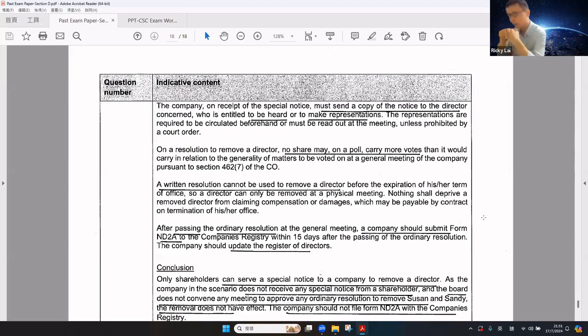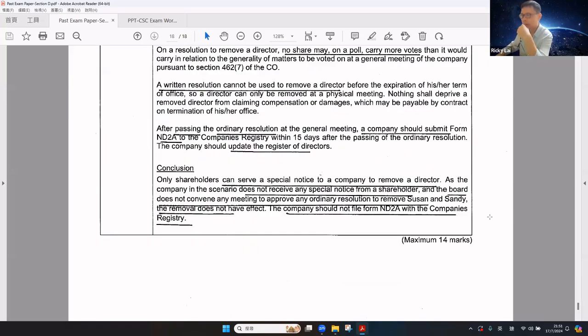A written resolution cannot be used to remove the directors. So this must be passed at the general meeting by ordinary resolution. At the general meeting, after passing the ordinary resolution, the company should file the Form ND2A with the Company Registry within 15 days after passing the ordinary resolution. The register of directors must be updated.